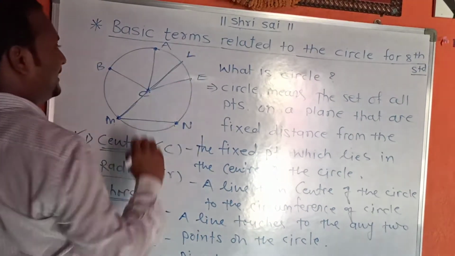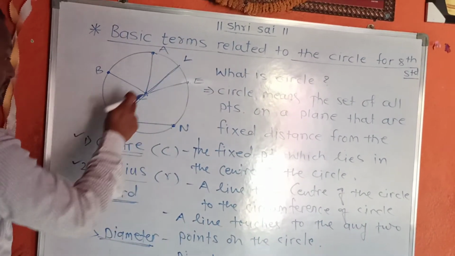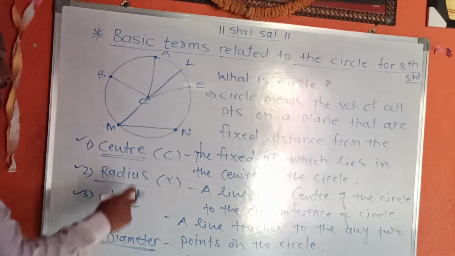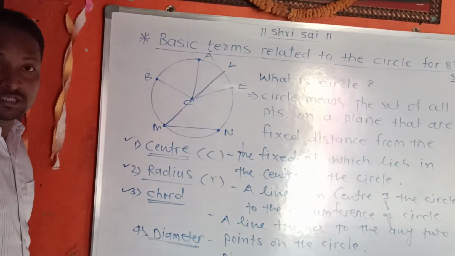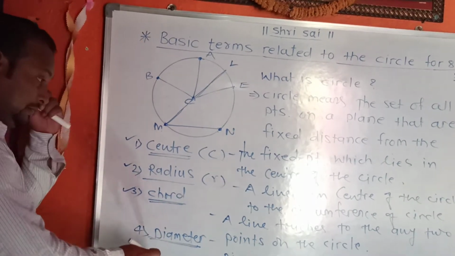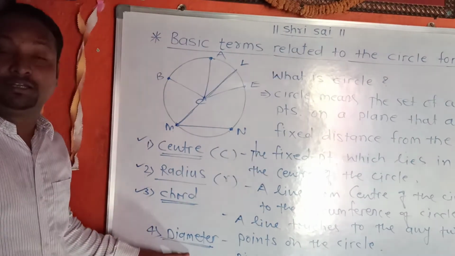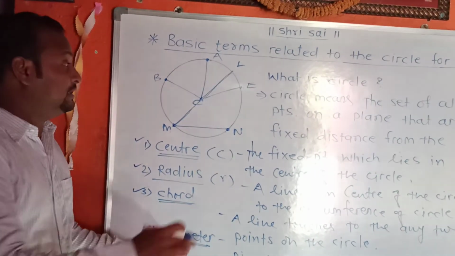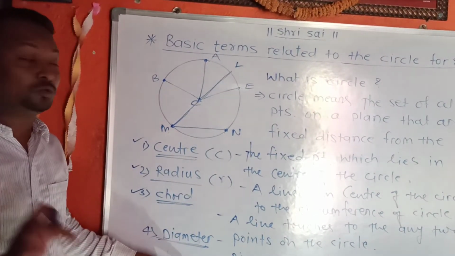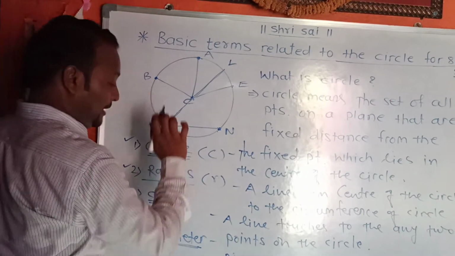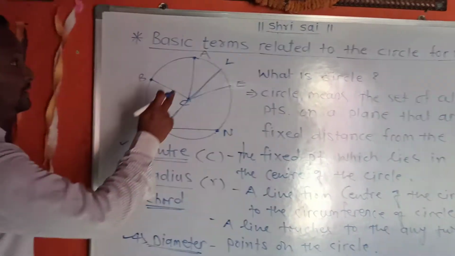This chord is drawn through the center of the circle. The chord is named LM. It touches any two points on the circle and passes through the center of the circle. That is called a diameter. The special characteristic of a diameter is that it passes through the center of the circle.